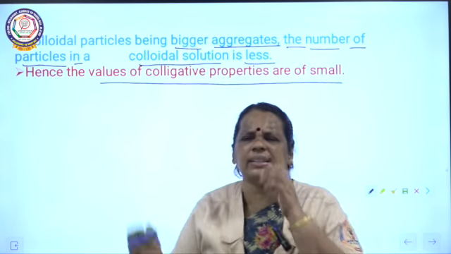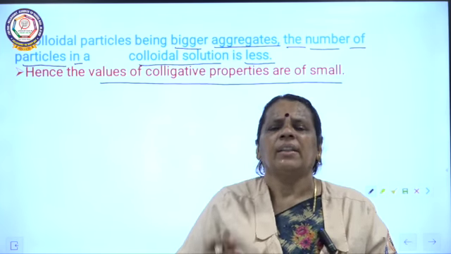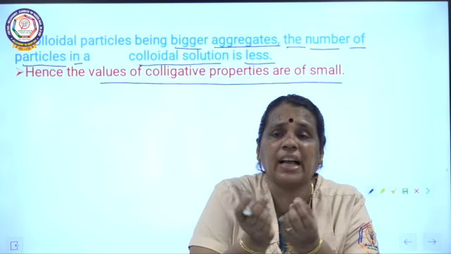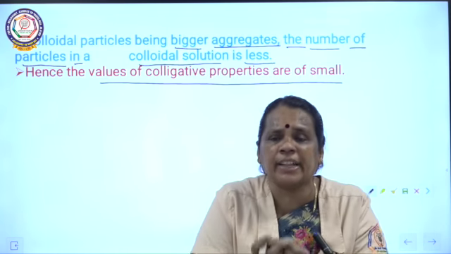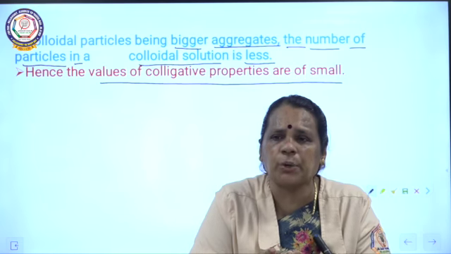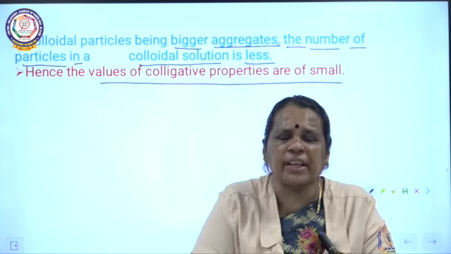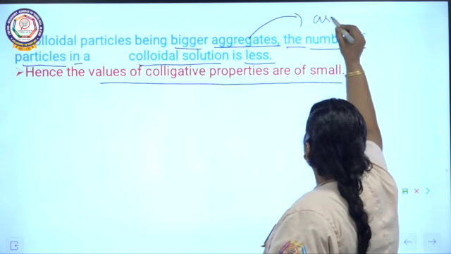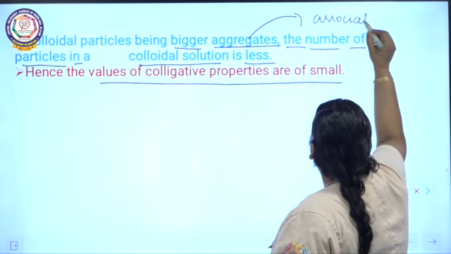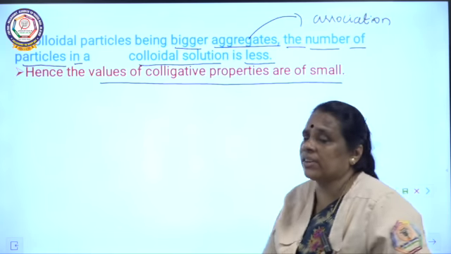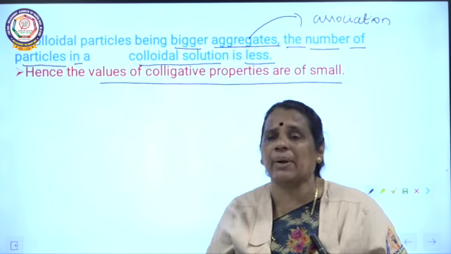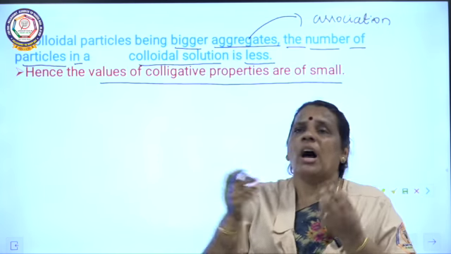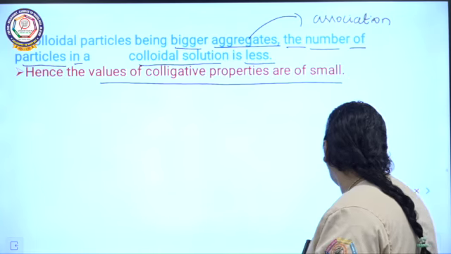What does it tell us? Aggregation is taking place, the particles are getting associated, bound together, joined together. As a result, we get bigger aggregates through association of a number of particles. Hence the values of the colligative properties are found to be very small.